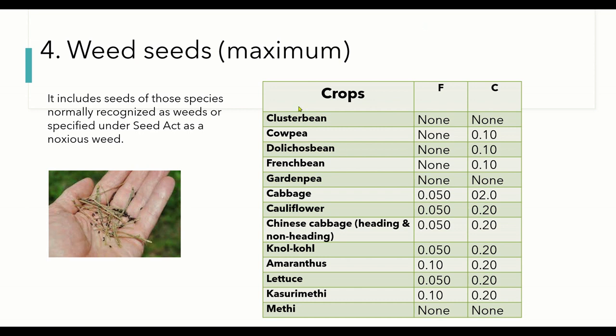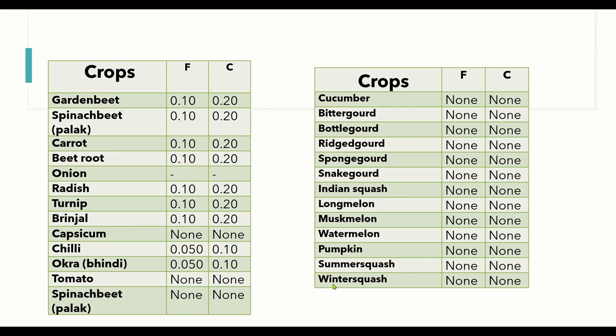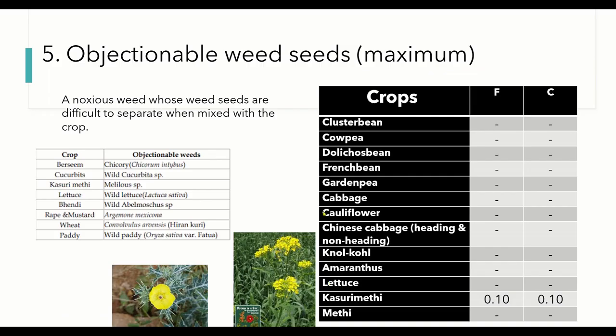And coming to the different weed seed standards: for cluster beans, none should be there, no weed seed should be there. And for cowpea, none should be there for foundation seed, and 0.1% of weed seeds is allowable for certified seeds. Likewise, we have several other standards for various crop plants, vegetable crop plants.